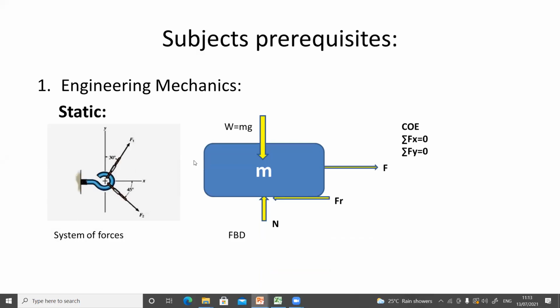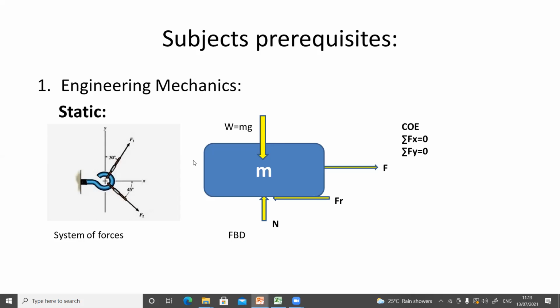you have learned the system of forces. So there are different systems of forces: coplanar, non-coplanar forces, concurrent forces. Okay. So in the static, we have learned how to determine the resultant of this system when the system is subjected to 2 or more than 2 forces.